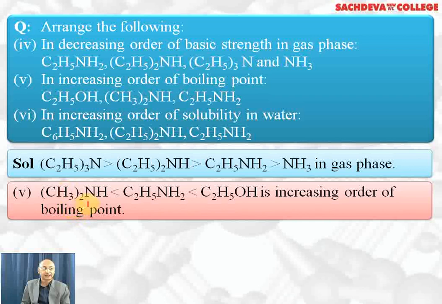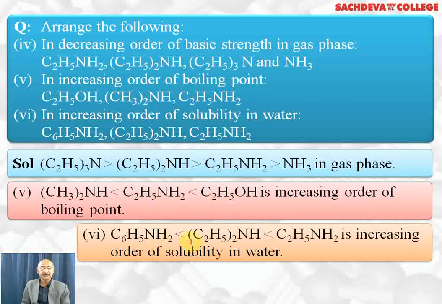Now we want to arrange them in the increasing order of boiling point. Secondary amines will have lower boiling point than primary amine because extent of hydrogen bonding is less. Alcohol will have higher boiling point than amines because extent of hydrogen bonding is more, and strength of hydrogen bonding is also more because oxygen is more electronegative than nitrogen. Order of solubility: aniline will be least soluble, and diethylamine will be less soluble than ethylamine, because ethylamine can form hydrogen bonds with water to maximum extent. Diethylamine will form to less extent. In aniline, the hydrocarbon part is more, that's why solubility is less.